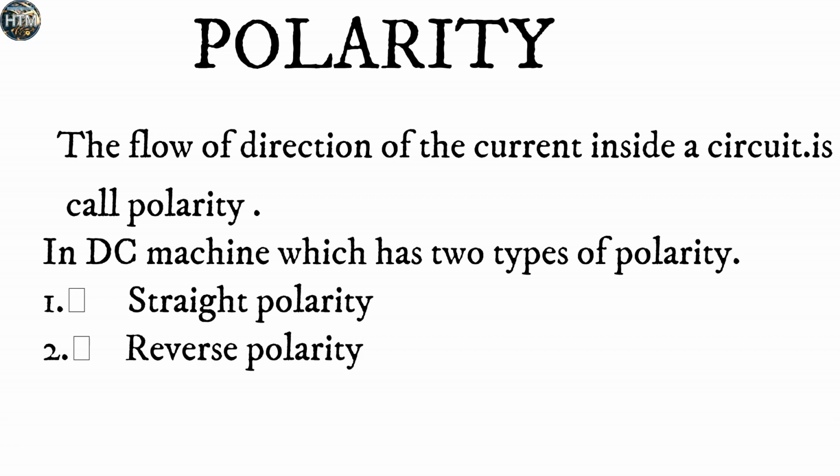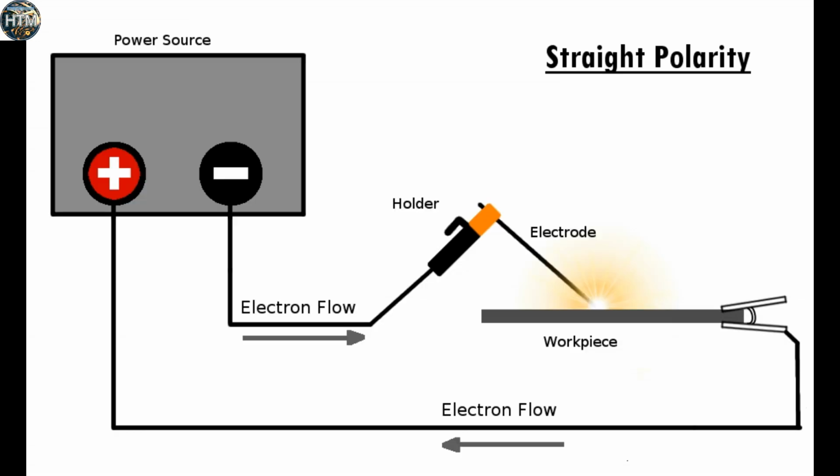The direction of flow of the current inside the circuit is called polarity. A DC welding machine has two types of polarity: straight polarity and reverse polarity. What is straight polarity? If the workpiece is connected to the positive terminal and the electrode is connected to the negative terminal, then this type of welding is called straight polarity welding. In straight polarity, 70% of the heat is generated in the workpiece and 30% in the electrode.